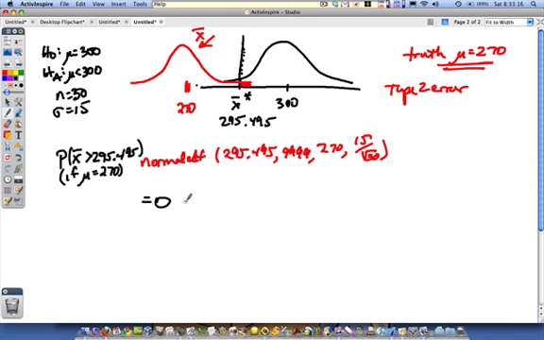What that means is the probability of making this error of accepting the null hypothesis when the null hypothesis is false is just not going to happen. Which means if the true mean is 270, we have an almost certain chance of correctly rejecting the null hypothesis. So what does that say about the power of this test? Go ahead, what do you think? Power of this test is really, really good, isn't it? Which means if this is the truth, we are almost definitely going to reject the null hypothesis and make the correct decision. So there's the homework problem for you. Hope that helped.